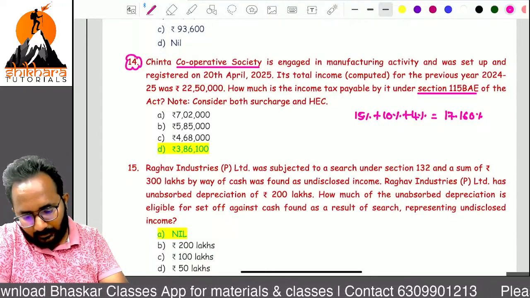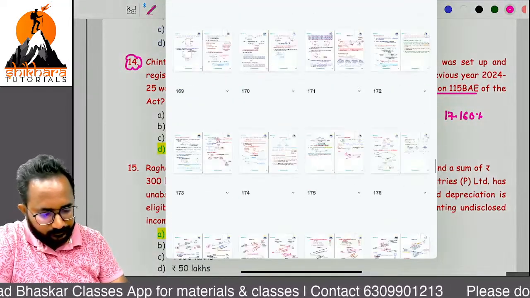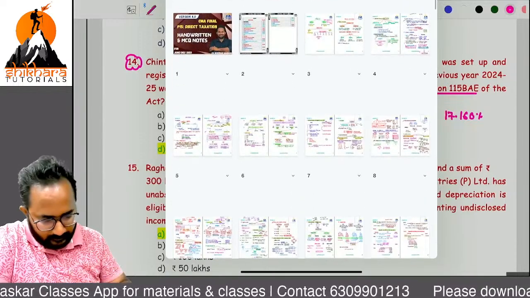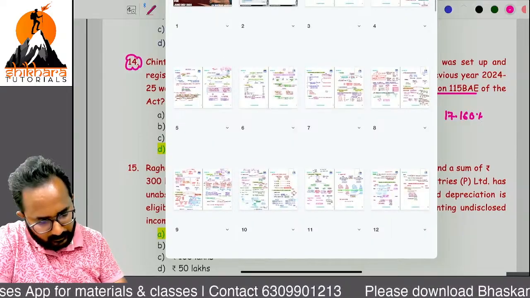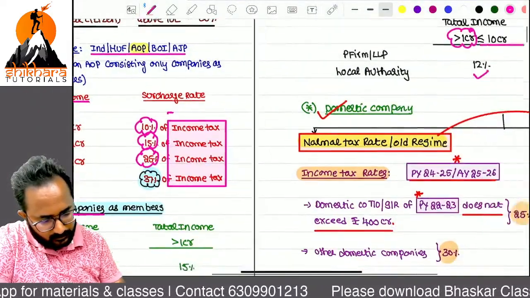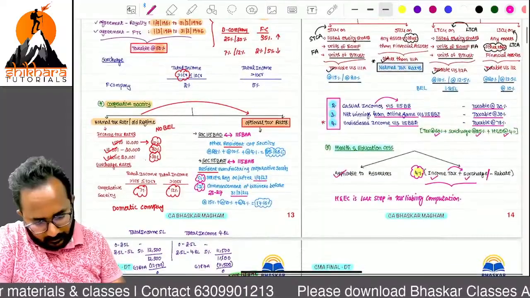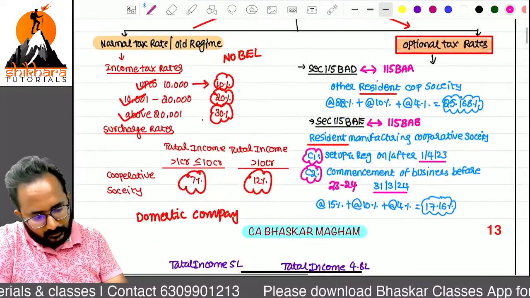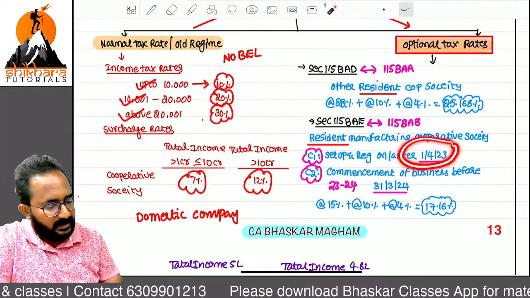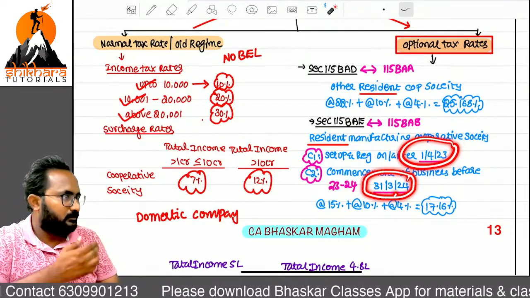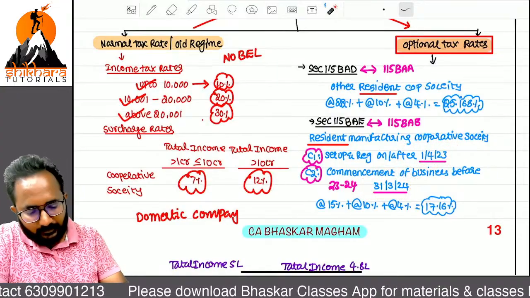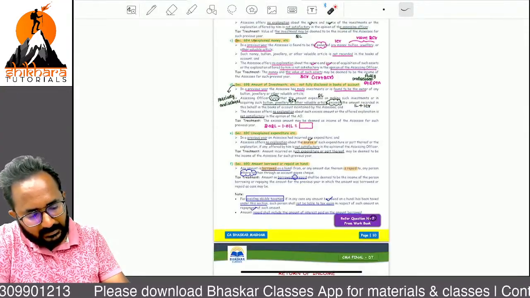You can verify the dates, but here I am changing the date normally.